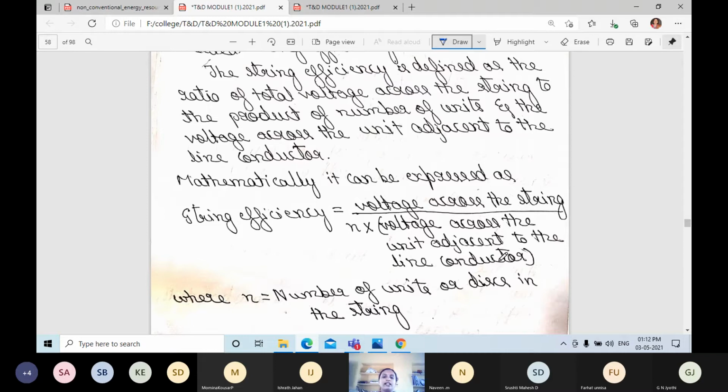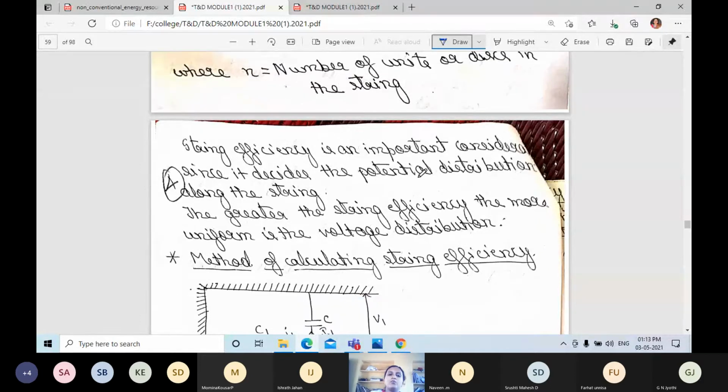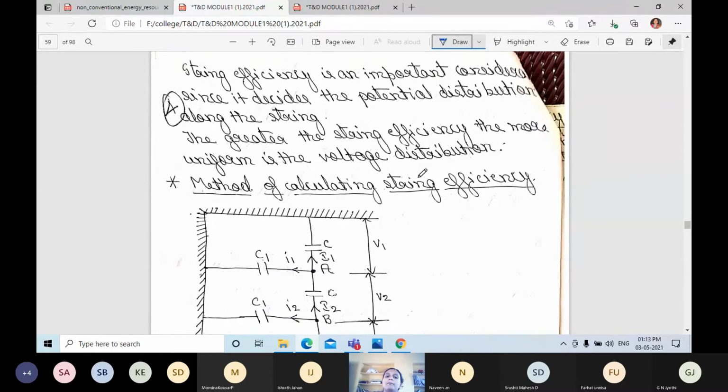Then the voltage across the unit adjacent to the line conductor: if there are 3 discs, then it is nothing but V3. n is the number of units or discs in the string. String efficiency is an important consideration because it decides the potential distribution along the string. The greater the string efficiency, the more uniform is the voltage distribution. Now we shall discuss the method of calculating string efficiency. How can we calculate the string efficiency?